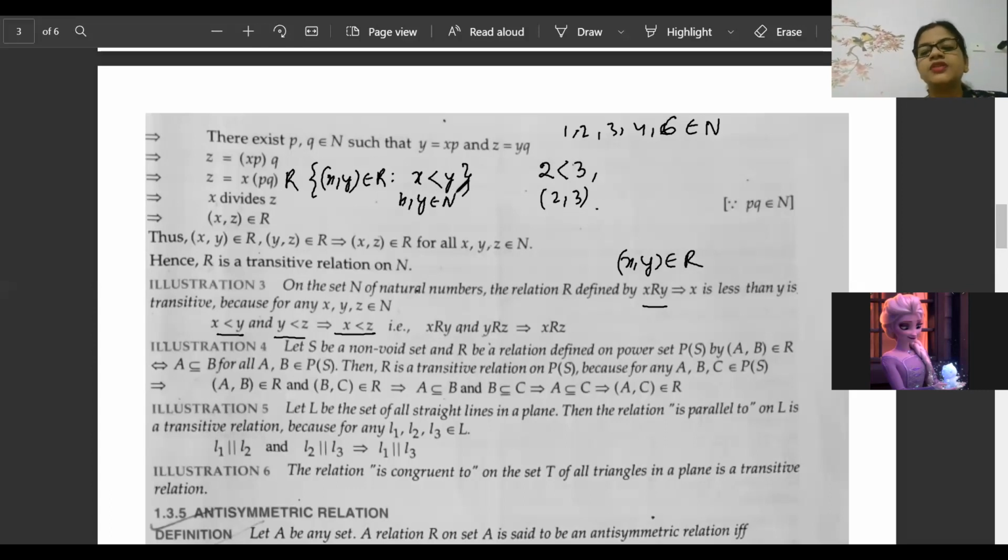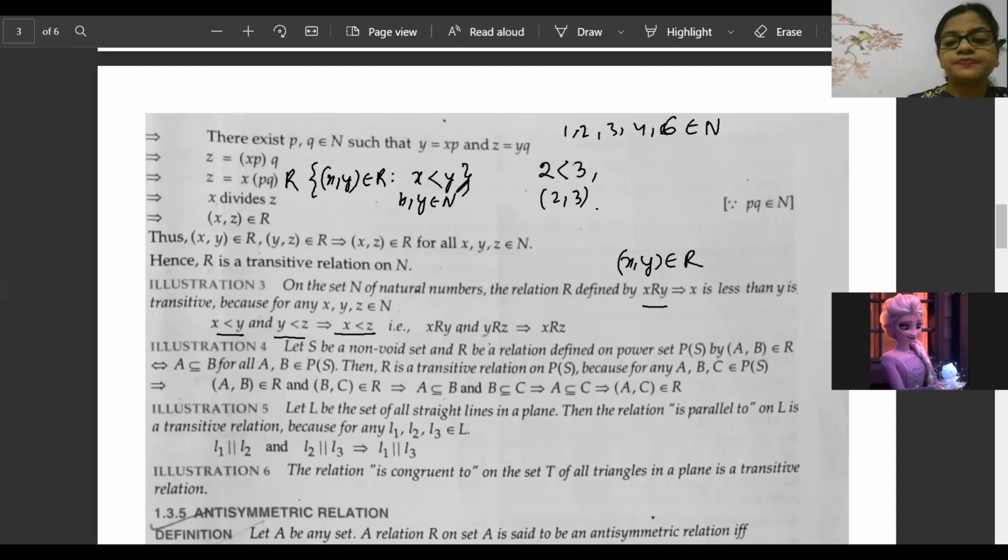So an element is there which belongs to the set, but the condition for this element is that x will always be less than y. So we will see (2, 3). We will take those elements from A cross A, or B cross B, or A cross B, where the first one is smaller than the second one.